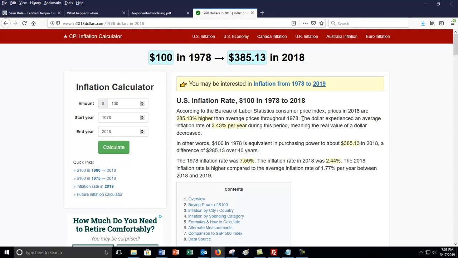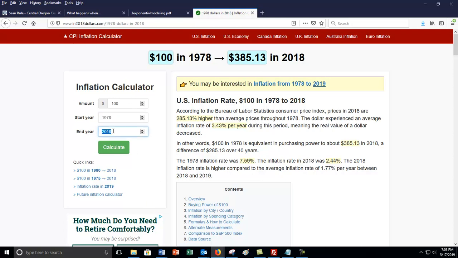The dollar experienced, here we go, an average inflation rate of 3.43%. Now, please notice the first Google search returned 2.44. That was the inflation rate in 2018, not the average from 78 to 2018. So if you were unsure about which one of these to use, another way to do it is just to use the inflation calculator, which would be the same one that I would use if I Googled it.